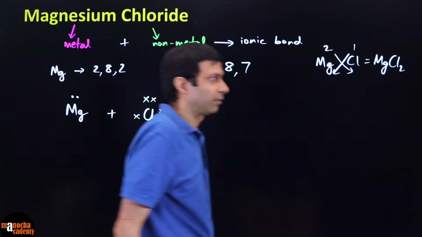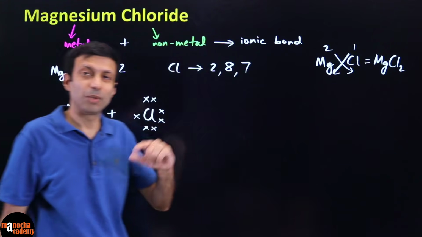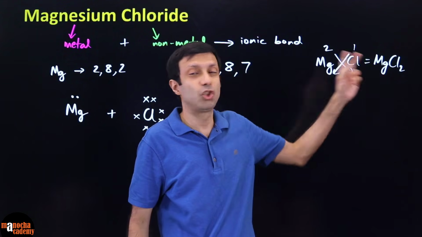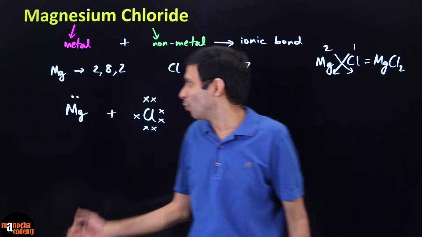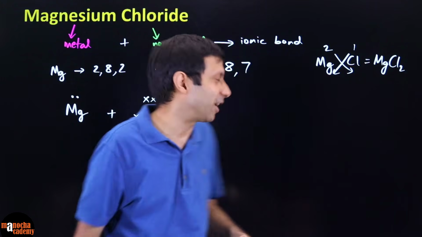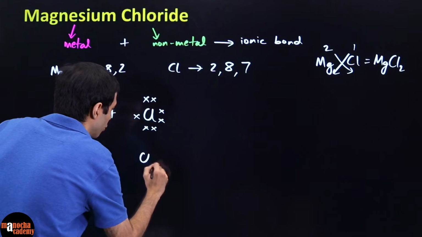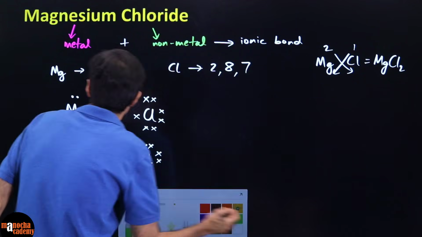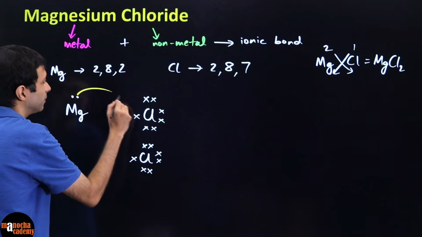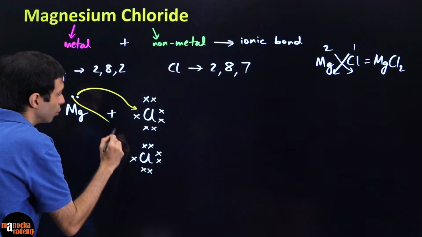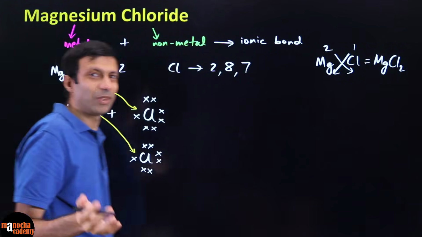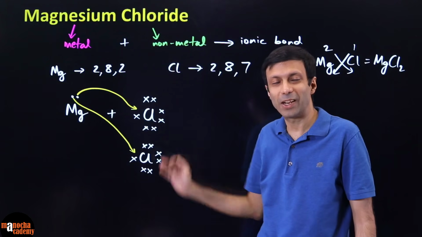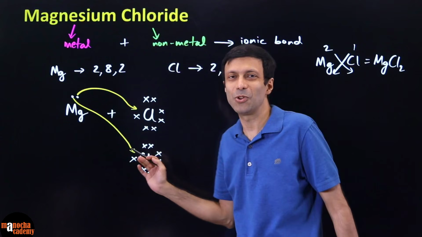MgCl2, right? So we know that the compound magnesium chloride has 2 chlorine. 1 chlorine is not enough, we need 2 chlorine atoms here. So we are going to draw another chlorine atom. Now you can transfer the electrons, because this electron goes here and the other electron goes to the second chlorine atom. Now there is no problem, because both chlorines want only 1 electron and magnesium has 2, with 2 chlorine atoms. So this is how you draw the structure.